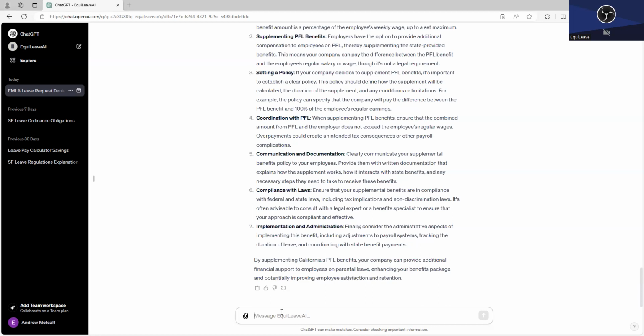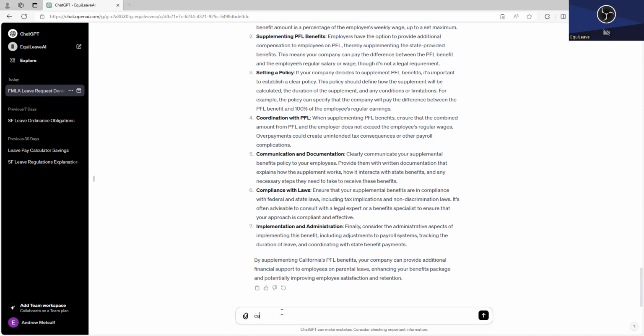And so let's say, okay, I want to have that policy. I want our company to supplement those California payments so that when people are on parental leave, they're getting their regular salary. Well, okay, we can do that. So before, that kind of process would probably take like a whole day, right? You'd have to research things on the California website, and you'd have to write it up, and then you wouldn't like your first draft. You want to sleep on it, and you do it the next day, and then you pass it to somebody else, and they use a totally different style than you. So it gets edited a ton. Well, let's see how EquiLeave might be able to help us here.